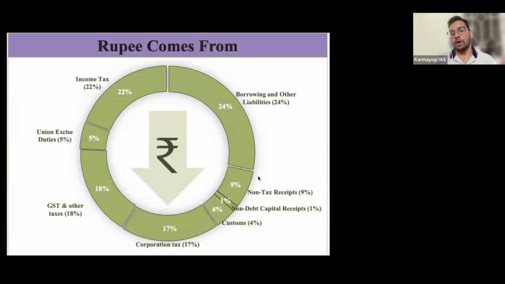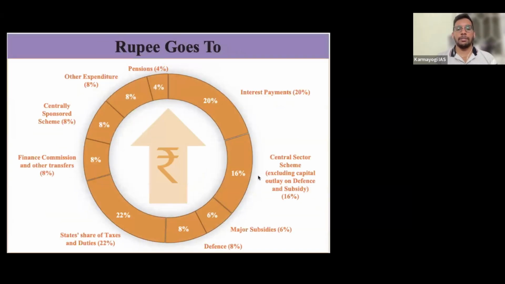So this is how the government is receiving money. And now, where is the rupee going? They have given the expenditure distribution also. Most of the expenditure is going to state shares of taxes and duties. That is devolution. Whatever the finance commission recommends every 5 years, 41% of the total government taxes is going to all the states. This is the major share from center to states, the highest.